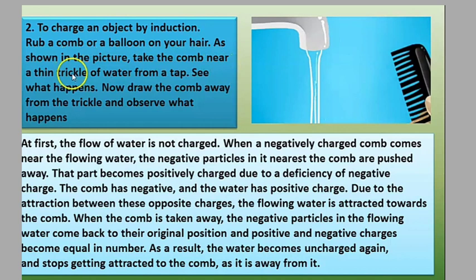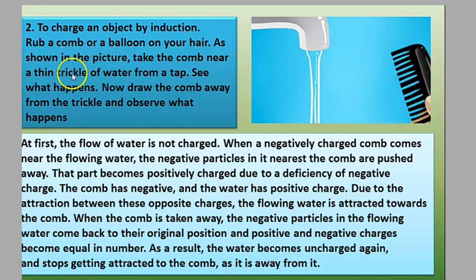Now you will see in the picture what happened: does the water coming from the tap come straight, or is there attraction towards the comb? See the picture, you may see that there is attraction towards the comb. Now mark your observation with the correct sign. When the charged comb is brought close to the flowing water, does the water get attracted, repel, or remain as it is?